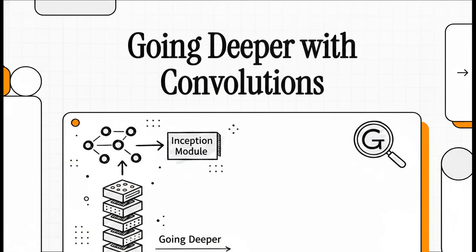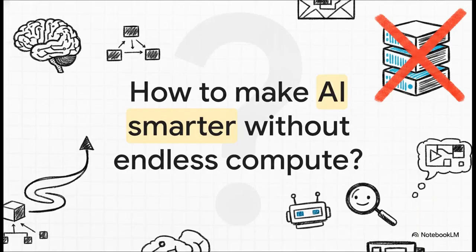All right, let's dive right in. Today, we're exploring a truly revolutionary moment in the history of deep learning. We are unpacking the landmark paper, Going Deeper with Convolutions, which literally introduced the world to the incredible GoogleNet Inception architecture. Now, to really understand why this paper is so legendary, we've got to start with a fundamental paradox.